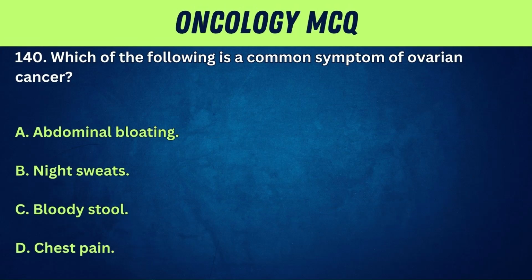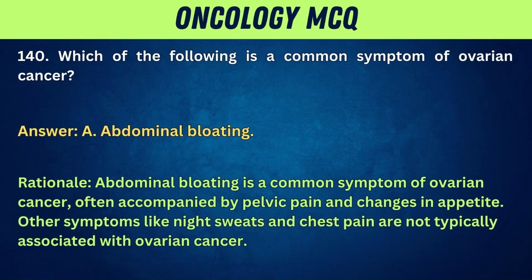140. Which of the following is a common symptom of ovarian cancer? A. Abdominal bloating. B. Night sweats. C. Bloody stool. D. Chest pain. Answer: A. Abdominal bloating. Rationale: abdominal bloating is a common symptom of ovarian cancer, often accompanied by pelvic pain and changes in appetite. Other symptoms like night sweats and chest pain are not typically associated with ovarian cancer.